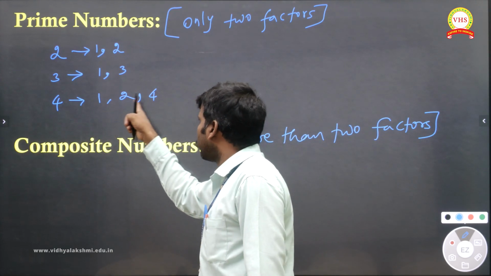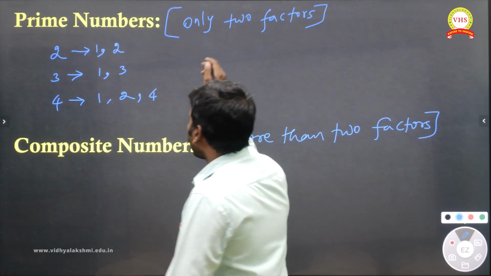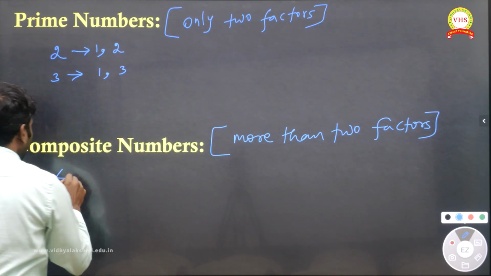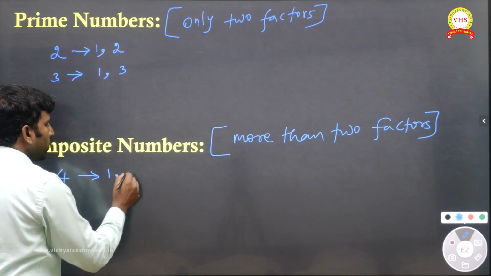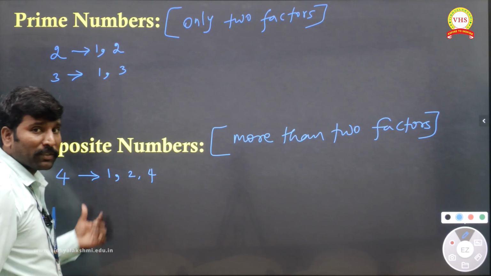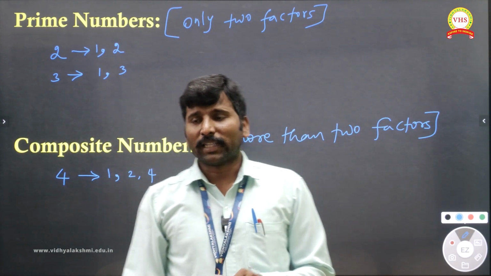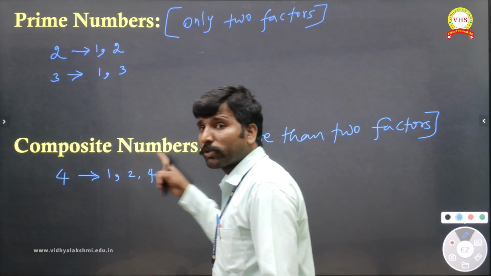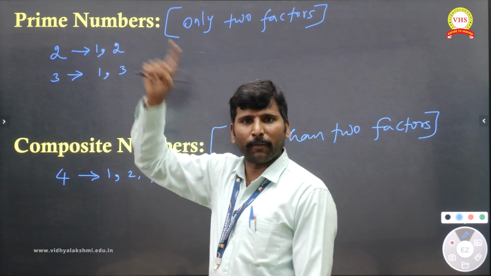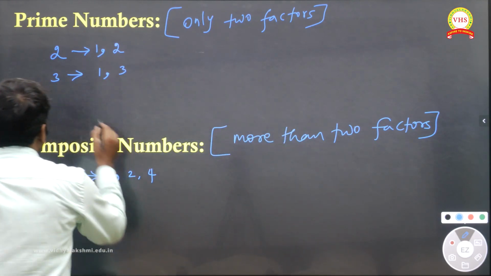We have 3 factors, so you should not write it there. We should write it here: 1, 2 and 4. We have 3 factors for number 4. Then 4 is called a composite number, not a prime. Do we understand? Like that, number 5.